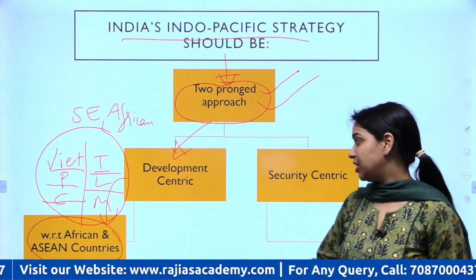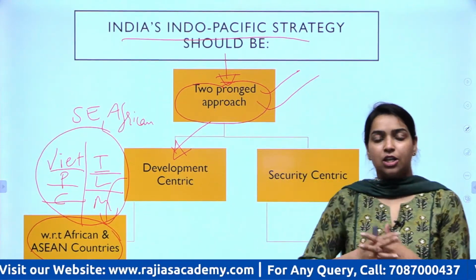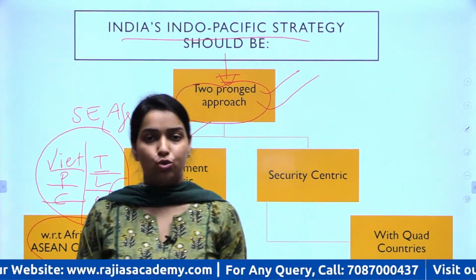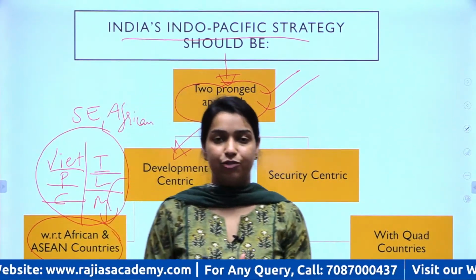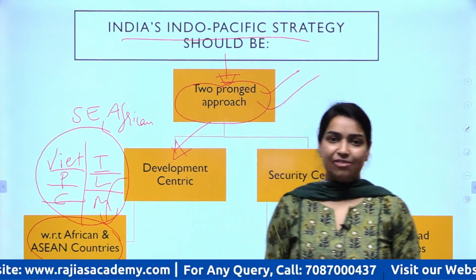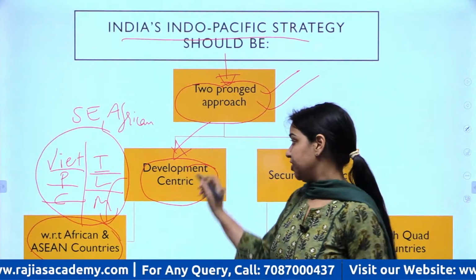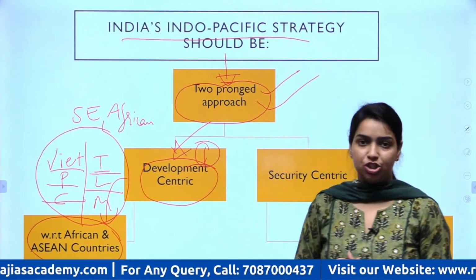जैसे मैंने आपको कहा कि they need development finance, they need to work on poverty alleviation, hunger alleviation, create educational infrastructure, health infrastructure. So that is the level where India needs to collaborate with these countries. That should be its first strategy.